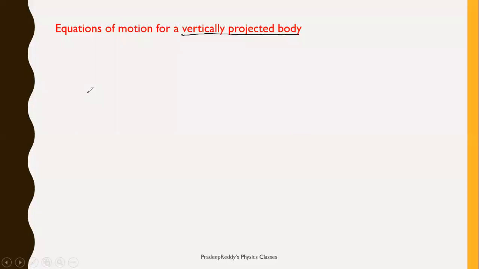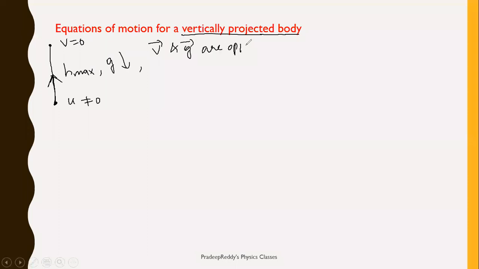Let us consider a body being thrown up. If it is being thrown up, in order to go to a certain height, you need to provide it an initial velocity, therefore u is not equal to 0. It goes to maximum height and finally its velocity becomes 0 after traveling some h maximum. And in which direction is the body traveling? Upward. In which direction is the acceleration due to gravity? Downward. Therefore, here the velocity is opposite to the acceleration due to gravity, right? V bar and g bar are opposite to each other.